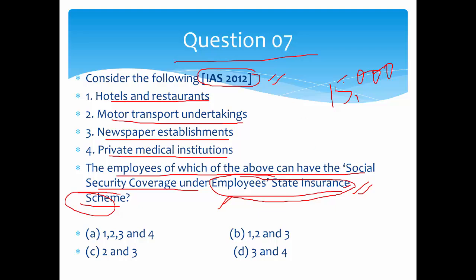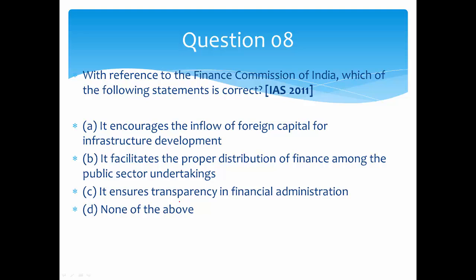This is a health insurance scheme. It covers their health benefits. So in hotels and restaurants, all the persons will have less than 15,000 income, and also they are private, so they can avail this scheme. Similarly motor transport, newspaper, as well as private medical institutions. So the answer is all four. This is totally factual. If you know, attempt it, otherwise leave it.